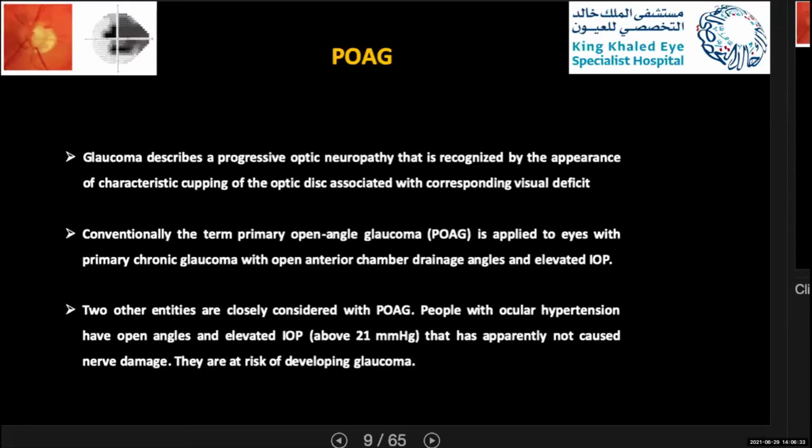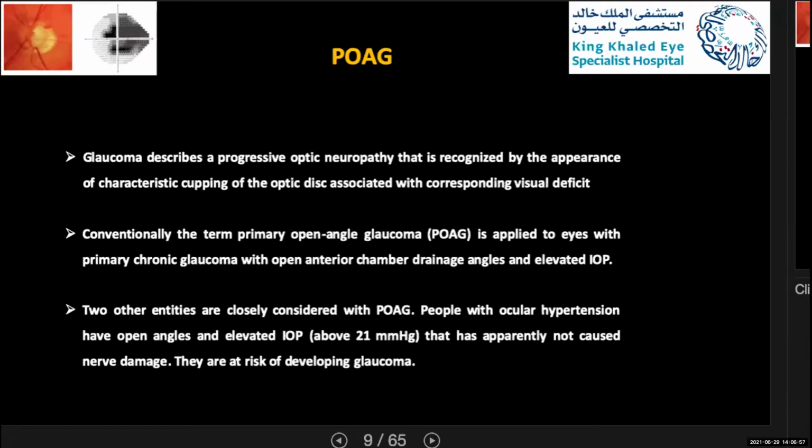On the other hand, we'll talk about primary open angle glaucoma and its risk factors. As we said, the term primary open angle glaucoma is usually applied to eyes with chronic glaucoma, primary, meaning there is no cause, with an open anterior chamber, and they also have elevated intraocular pressure.